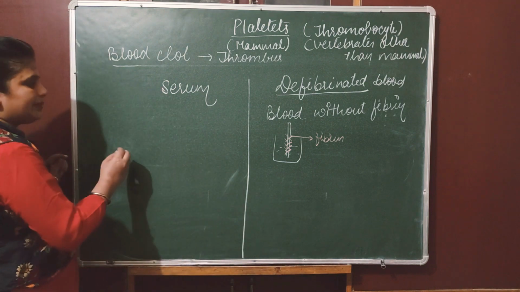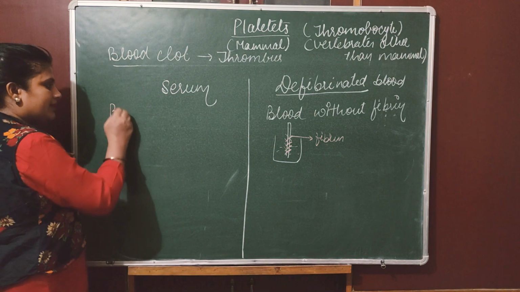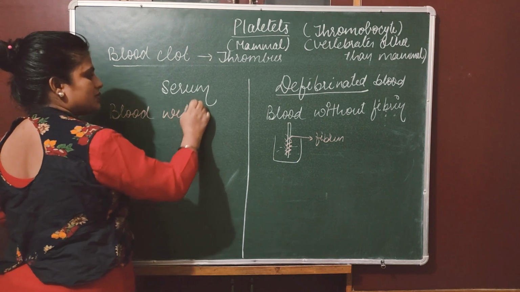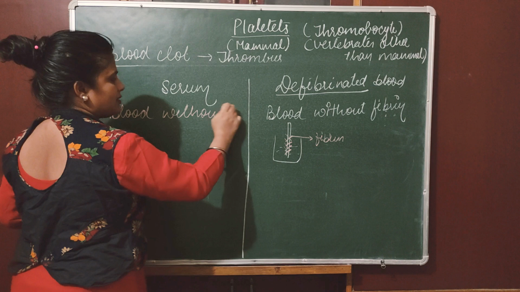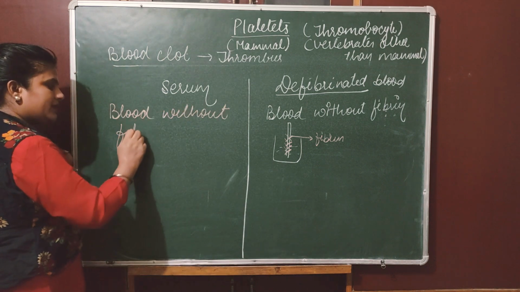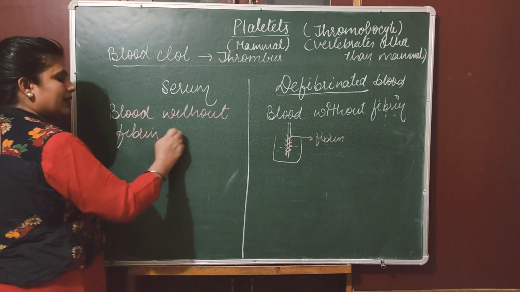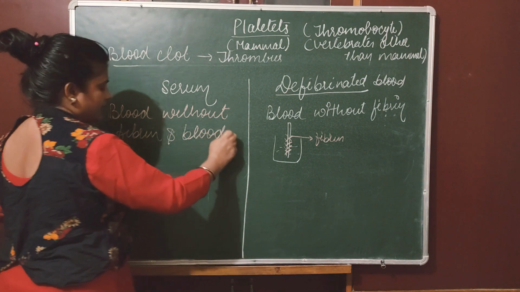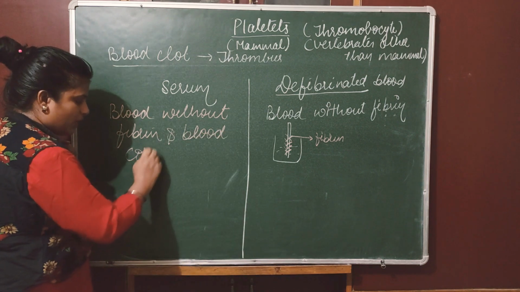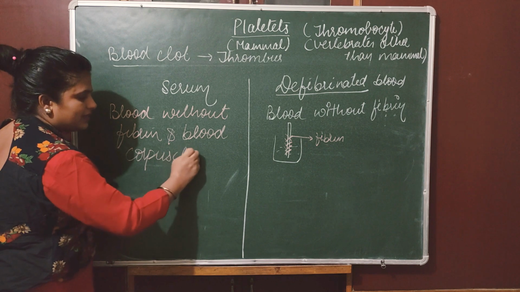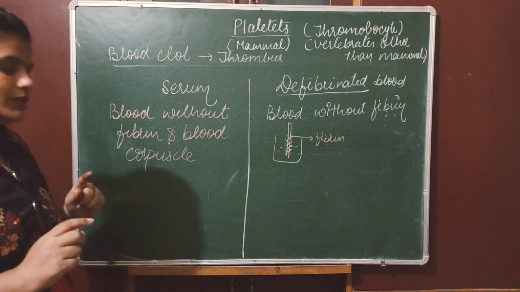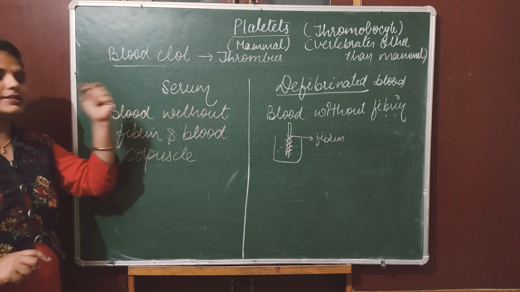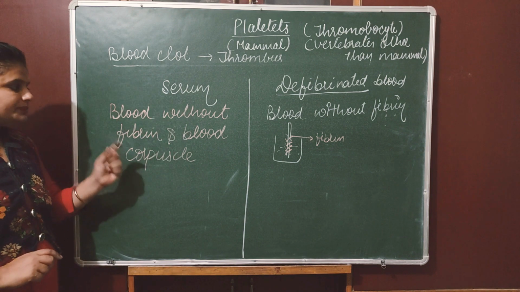Now what is serum? Serum is blood without fibrin and blood corpuscles. Blood without blood corpuscles, that is no RBC, no WBC, no platelets and no fibrin, is known as serum. Clear?